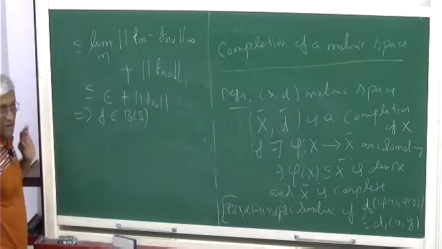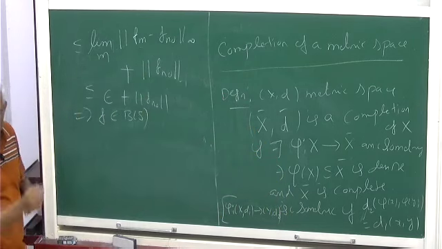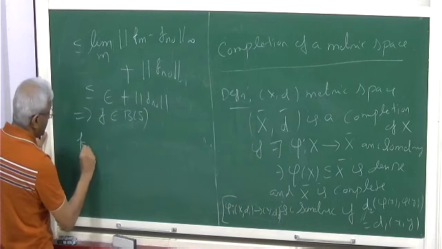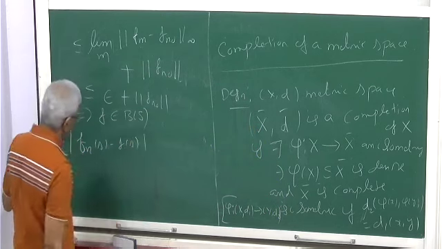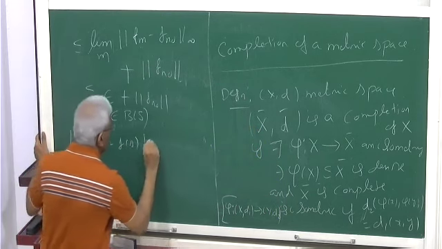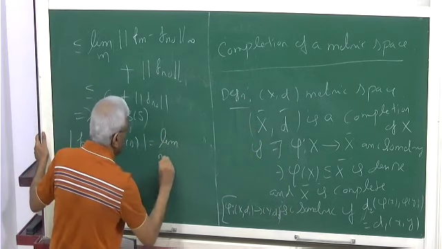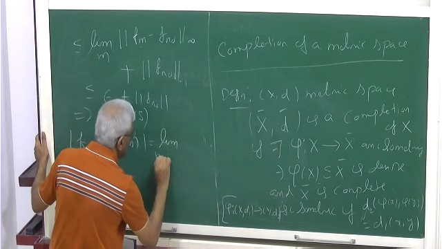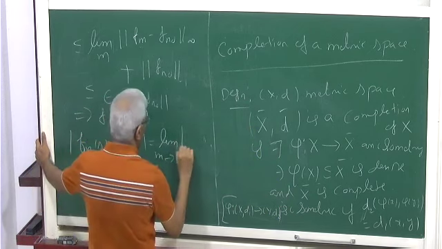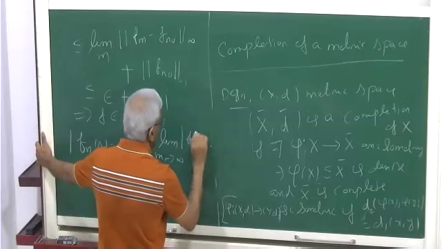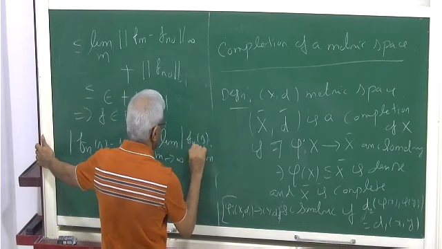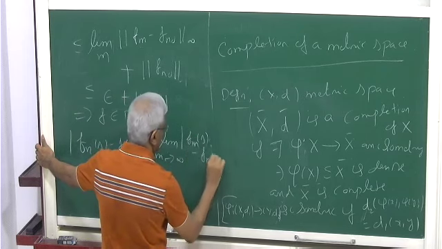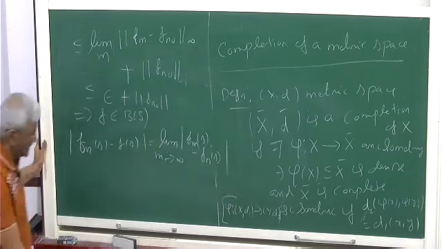Now I have to prove that Fn converges to f. So for proving that, for Fn of s minus f of s, we do the same thing. Now this is equal to the limit as m goes to infinity of Fn of s minus Fm of s.